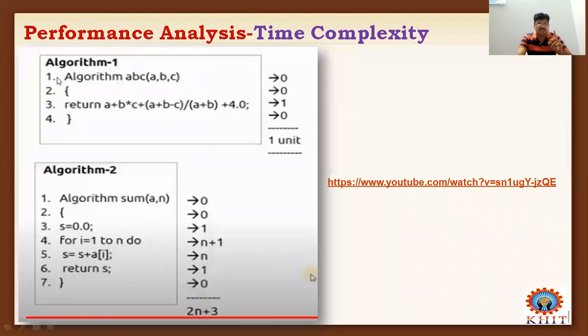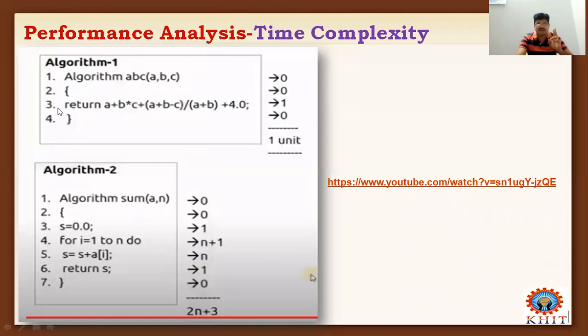That means the line number 1 took 0 execution time. And as I already said, the open brace and close brace took 0 execution time. So that's why the second line took 0 and the fourth line took 0 execution time.